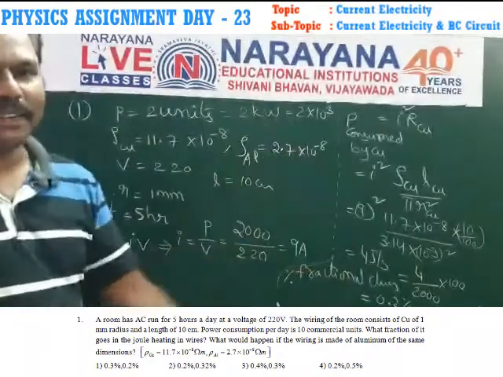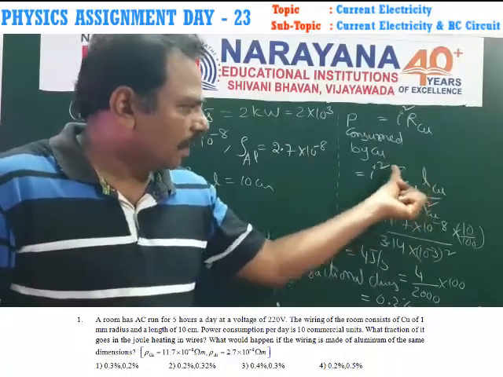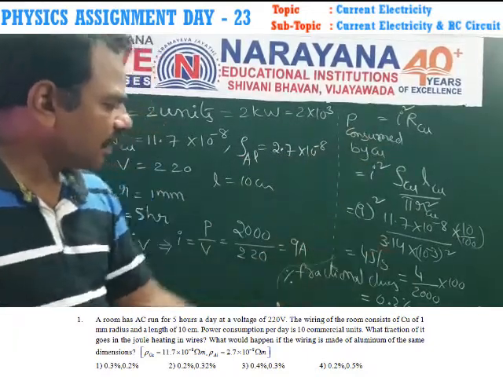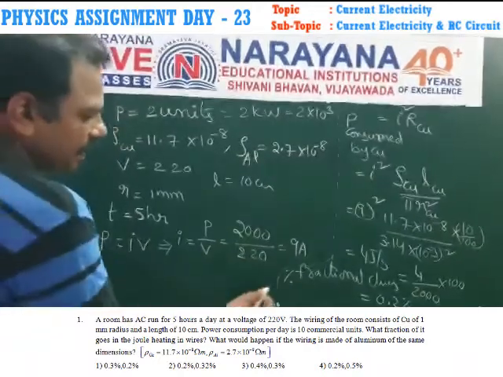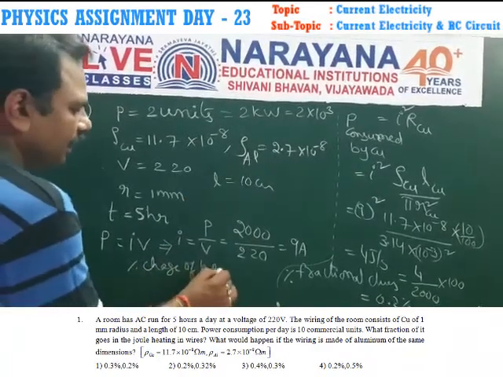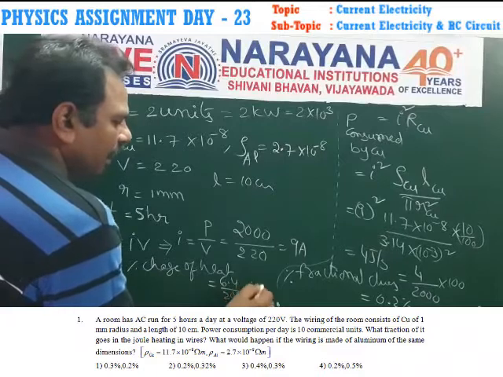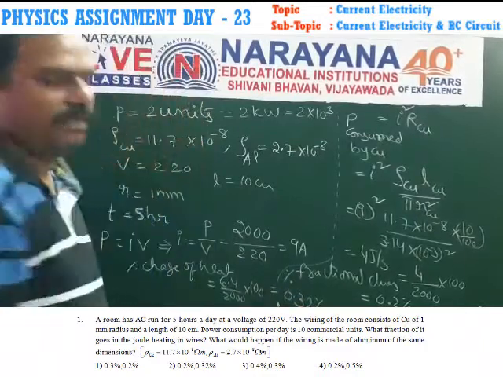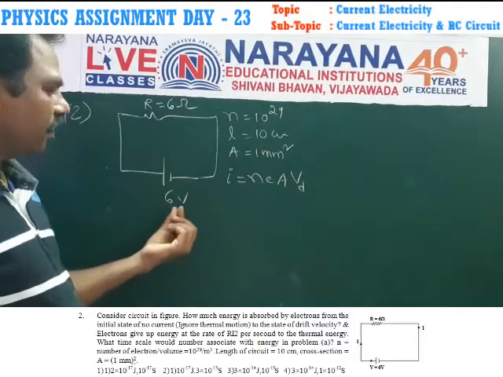Similarly, we have to use another value. In the place of copper, we have to use aluminum. The resistivity of aluminum is 2.7. So the percentage change of heat in the aluminum case is equal to 6.4 by 2000 into 100. In total, you get 0.32 percent.